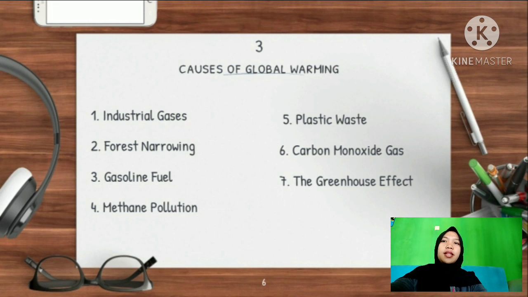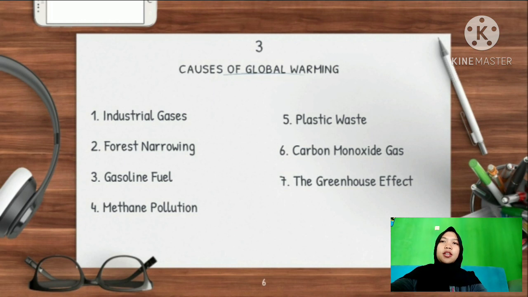Methane is a greenhouse gas, where it can trap heat in the atmosphere. Methane is emitted during coal, natural gas, and oil production activities. The fifth is plastic waste. The next cause of global warming comes from human activities. One of them is a pile of plastic waste that is uncontrollable, causing environmental pollution.